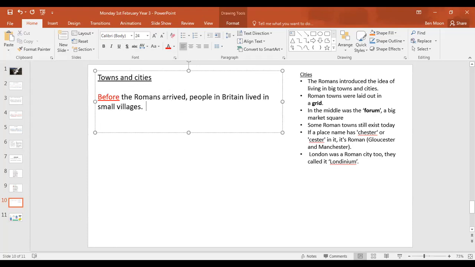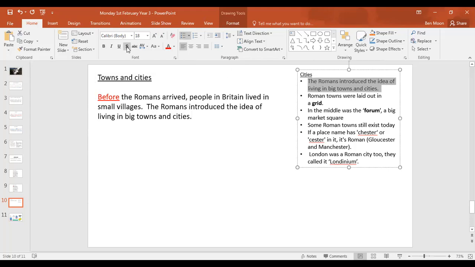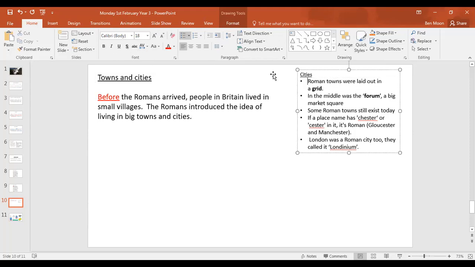And I'm going to go to my notes. It says the Romans introduced the idea of living in big towns and cities. So I'm literally going to put that word for word almost, because it's a full sentence. The Romans introduced the idea of living in big towns and cities. So what I'm actually going to do is cross that out. There should be a little crossing out button somewhere. Oh, it just deletes it for me, but you can cross yours out so you know you've done that bit.